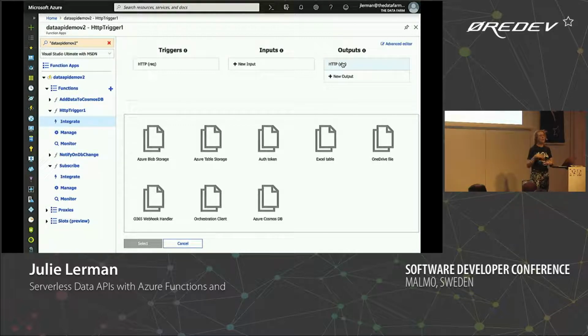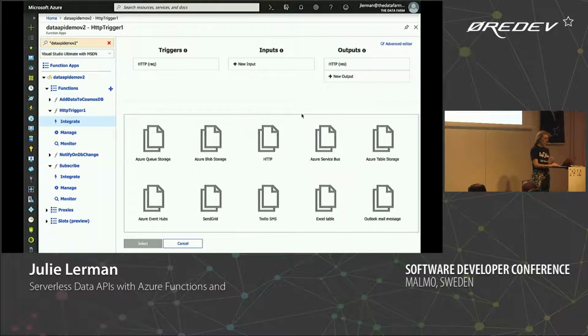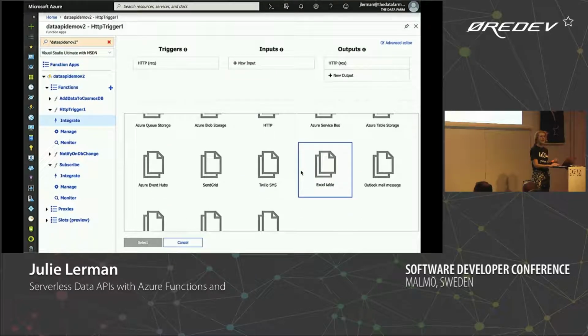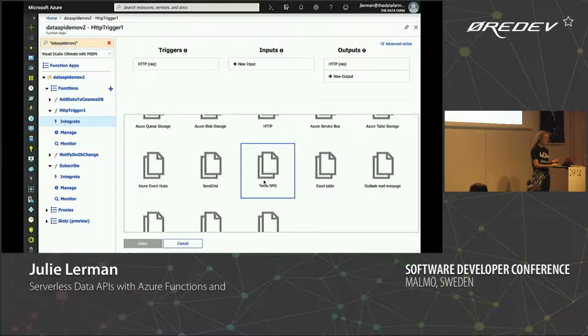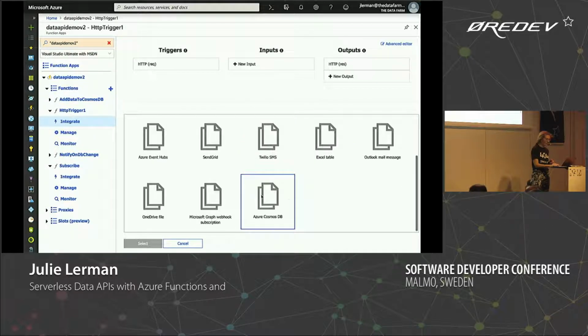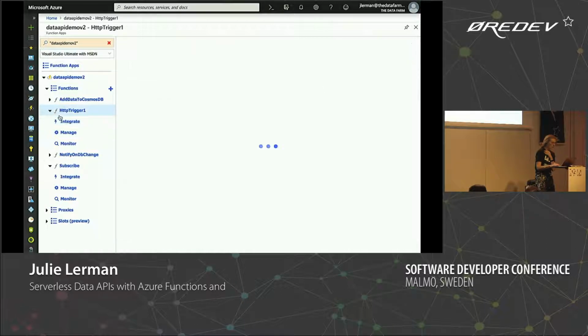I can have multiple output bindings, HTTP response. So now we're on the possibilities here. Azure Queue Storage, Event Hubs, Excel table, Outlook. I know they sound kind of familiar to Microsoft. Twilio, that's not Microsoft, that's the SMS. Azure Cosmos DB. So there's a lot of ways you can say, here's what I'm packing up. Okay, I'm giving it to the output binding, and the configuration of the output binding does the rest of the work. So I'll get rid of this one, and